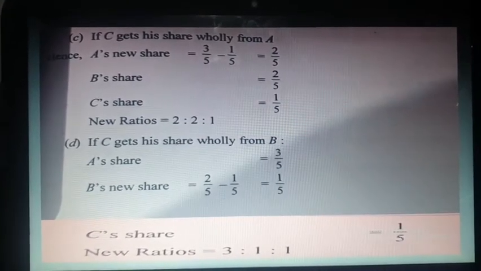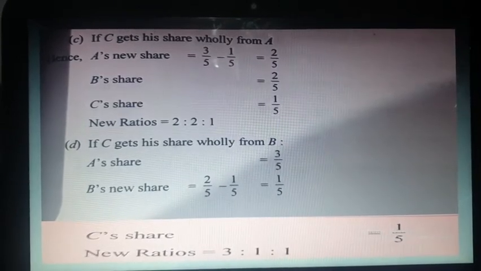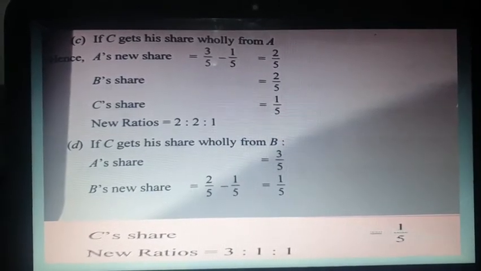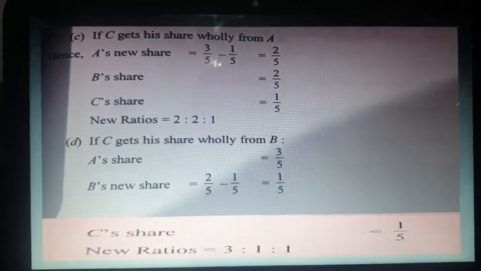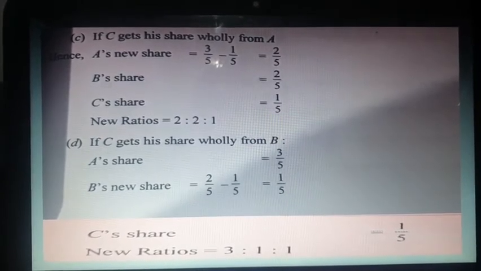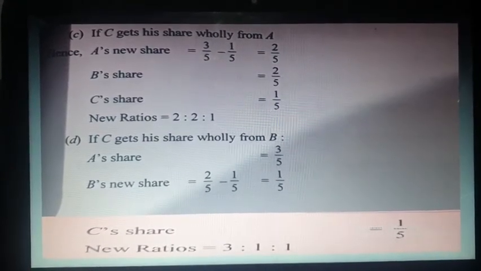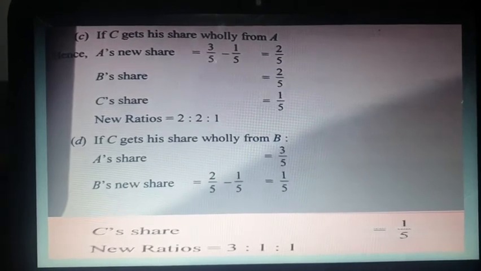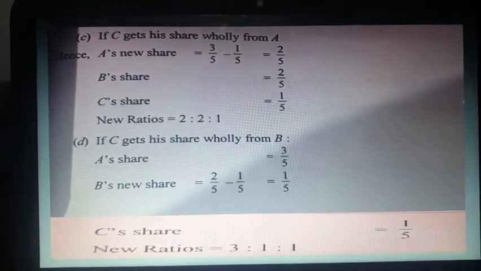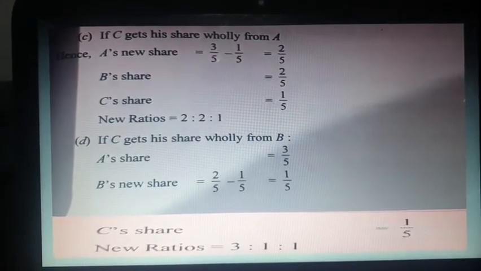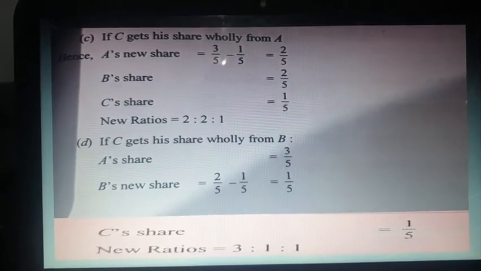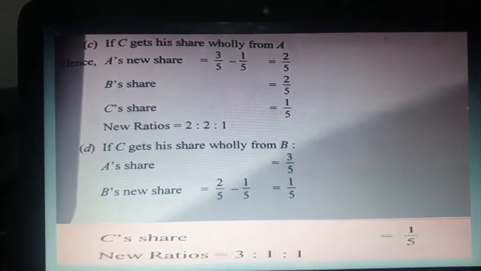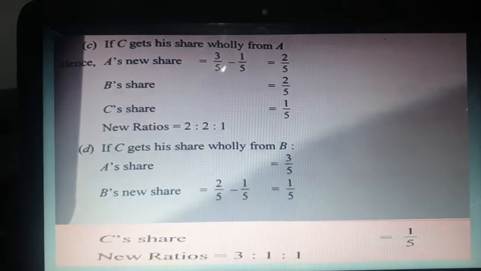In B's case, you have to put the formula of old minus sacrifice, because B's old share is there and only B is sacrificing. So B's old share is 2/5 and B is sacrificing 1/5. So B's new share is 1/5. And at the last, separately I have shown here that C's share is already 1/5.